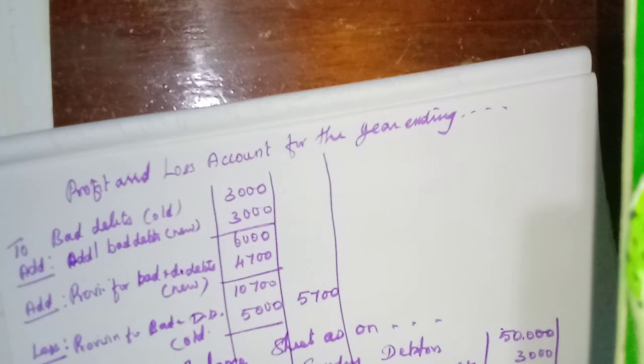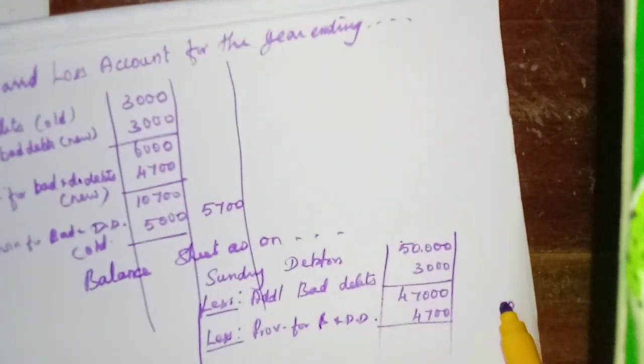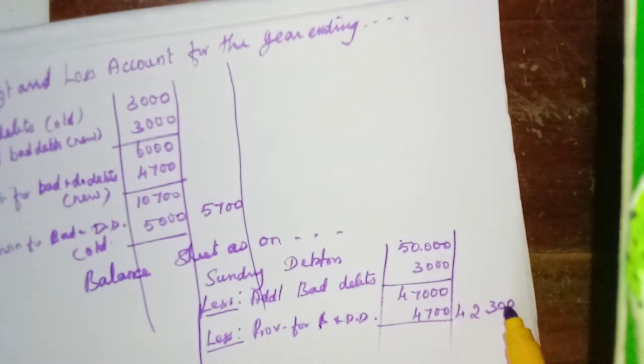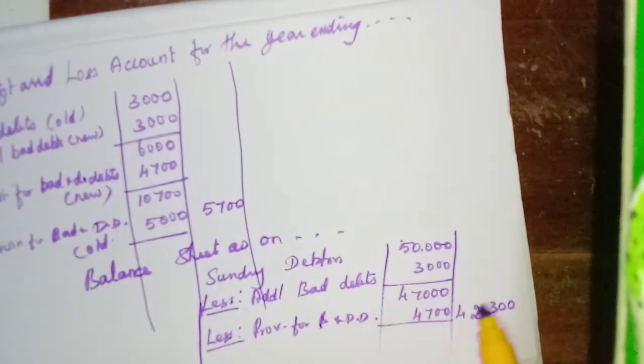Then less provision for bad and doubtful debts. You have to write the full words, okay? Doubtful debts 4,700. So we get 42,300. Okay.